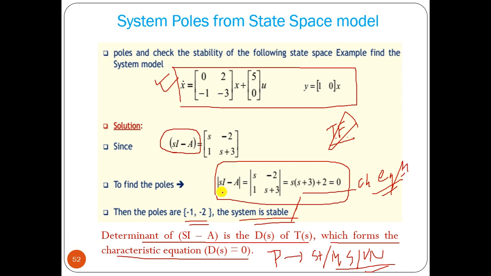We only need to form the sI minus A matrix and find its determinant, that is the characteristic equation. If you put that equal to 0, from that you can find the location of poles, and you can predict the system stability.